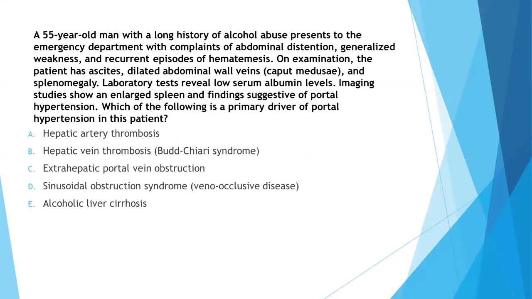So now let's do one more question. Which of the following is the primary driver of portal hypertension in this patient? A 55-year-old man with a long history of alcohol abuse presents to the emergency department with complaints of abdominal distension, generalized weakness, and recurrent episodes of hematemesis. On examination, the patient has ascites, dilated abdominal wall veins, and splenomegaly. Lab tests reveal low serum albumin levels. Imaging studies show an enlarged spleen and findings suggestive of portal hypertension. Now, which of the following is the primary driver of portal hypertension in this patient?